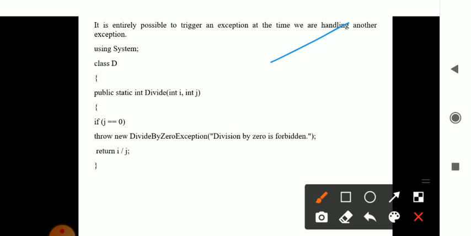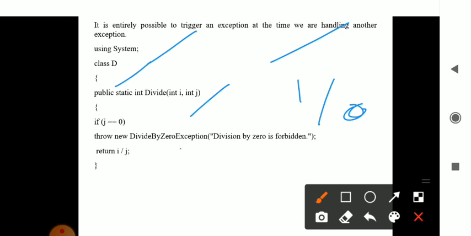The same example used earlier is continued here also. You have using System, class D, and a method called divide. In that you have two variables i and j. When j is equal to 0, already you know, any number divided by 0 raises an exception.